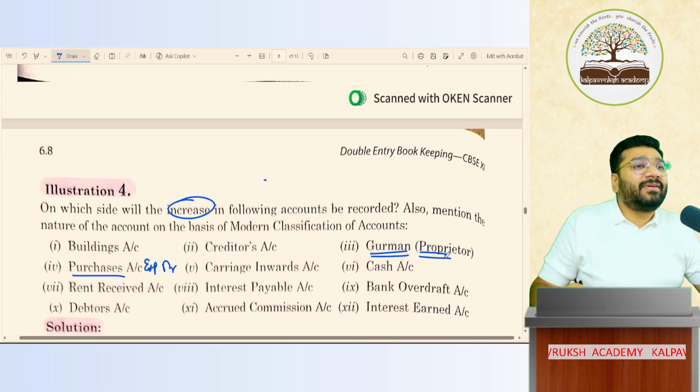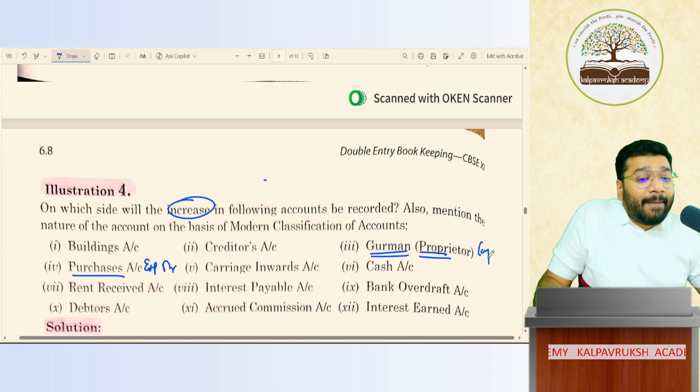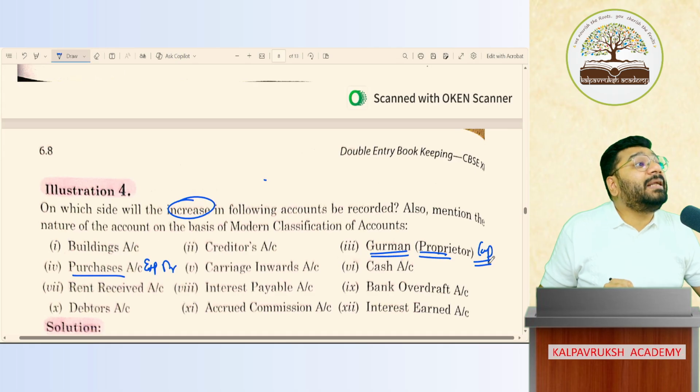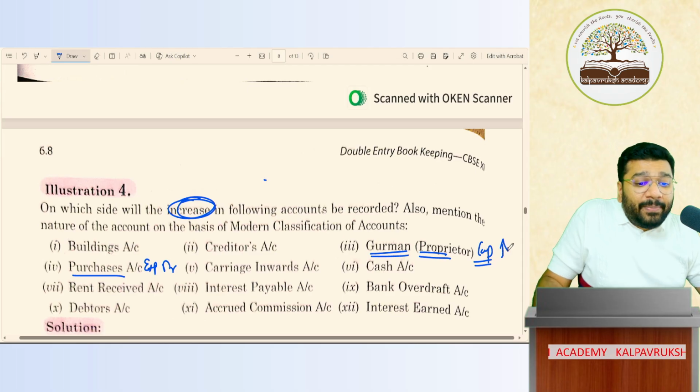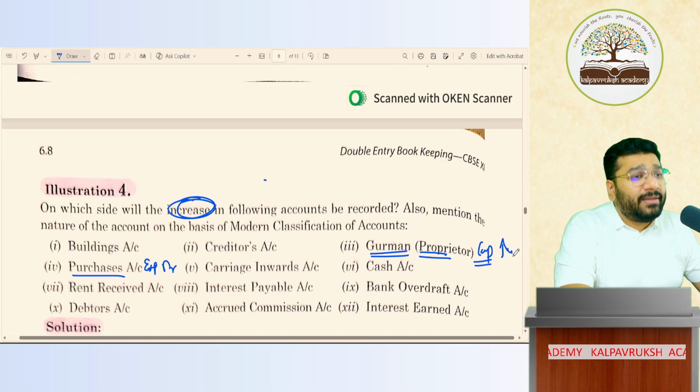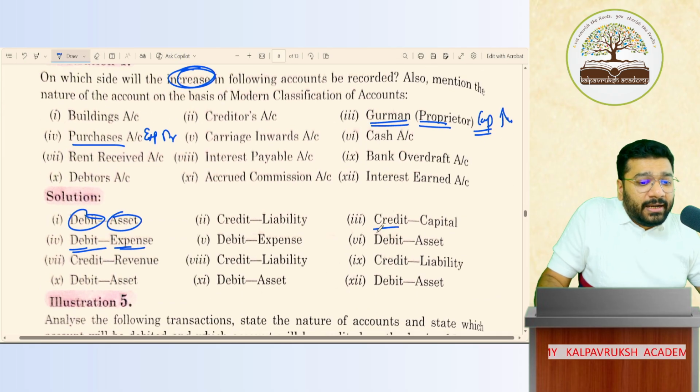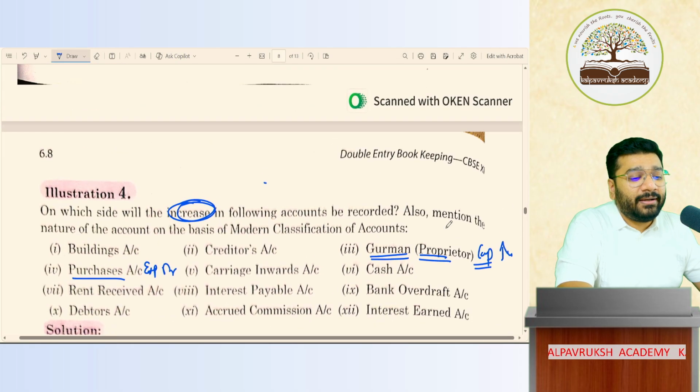Proprietor. Who is he? Owner. Natural personal account. Then what classification? Capital. Owner is capital classification. If capital increases, credit, because capital is credit balance. To increase capital, credit. So credit capital. Got it, not got it.